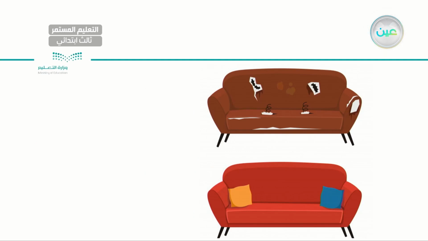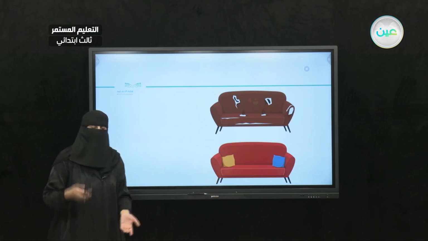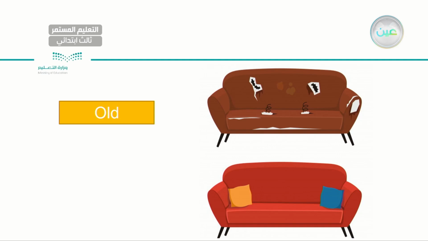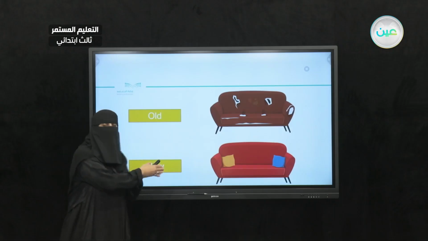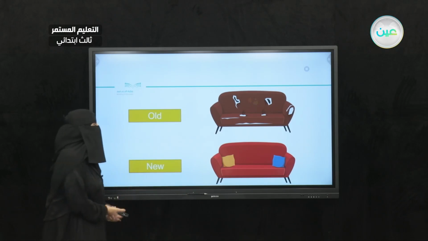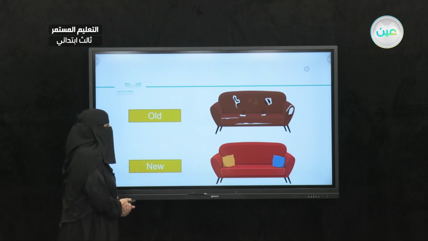Now here I have two sofas. Okay? They have the same size but completely different condition. For the one on the top, it looks old. This is an adjective, old. The exact opposite is the couch below. It's not old, it is new. So here I have an old sofa and I have a new sofa. So let's read together. Old, old, new, new.